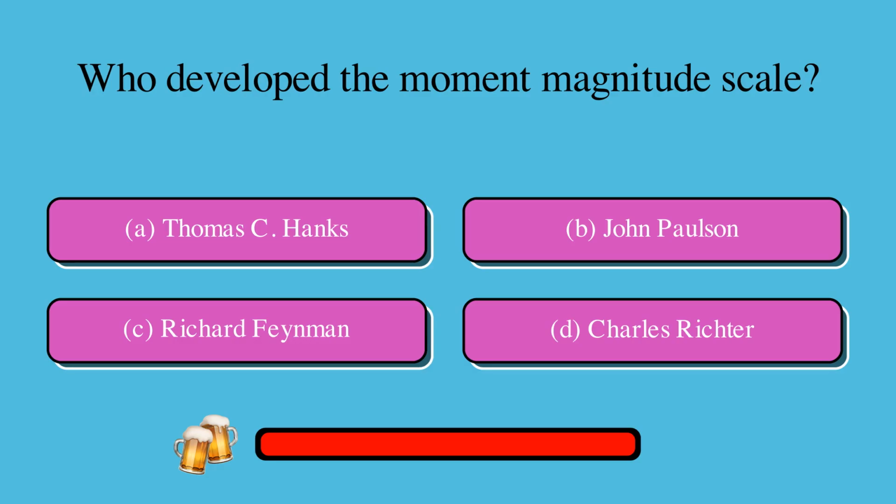Who developed the moment magnitude scale? Is it A, Thomas C. Hanks, B, John Paulson, C, Richard Feynman, or D, Charles Richter? The correct answer is A, Thomas C. Hanks.